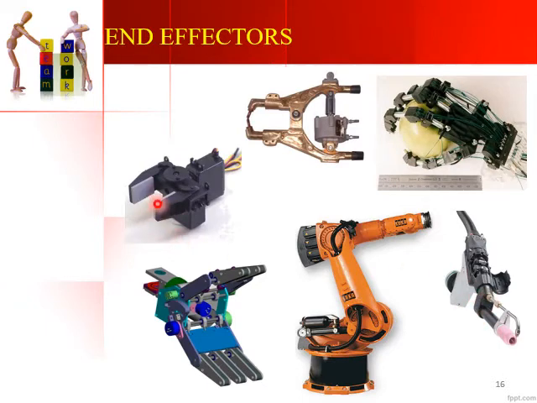This is a mechanical gripper, where we have two arms which grip the objects in between them. This is also another mechanical gripper. This is a gripper in the shape of a human hand. You have fingers here just like human hands, and they grip the objects in between them. So these are some examples of grippers that are used in robots.